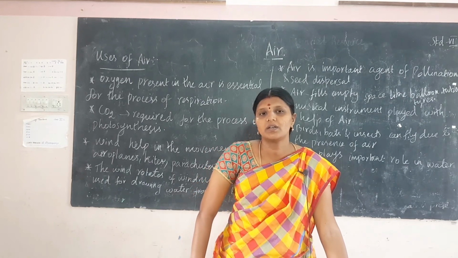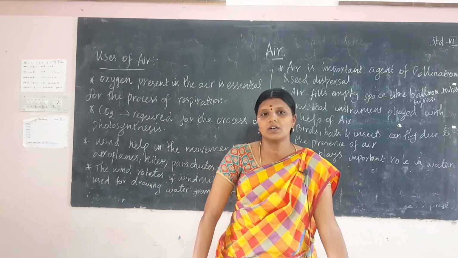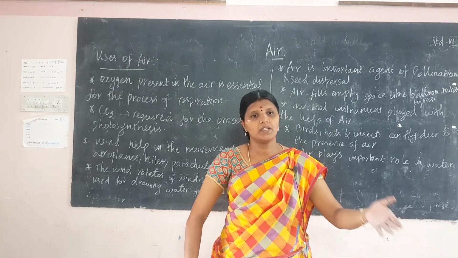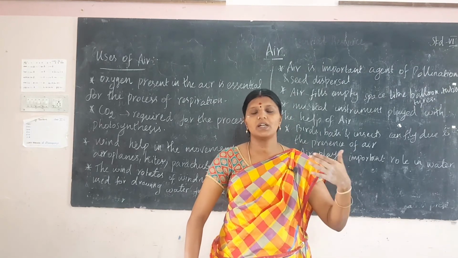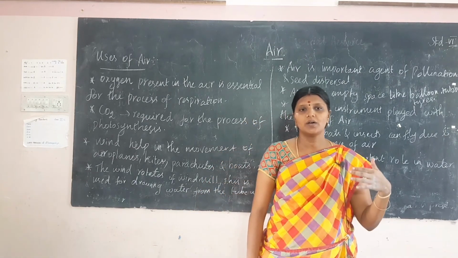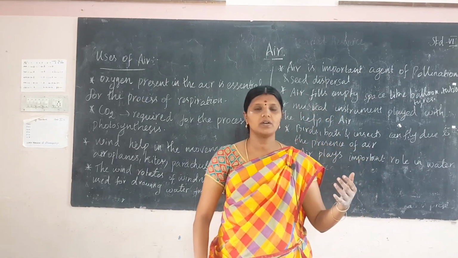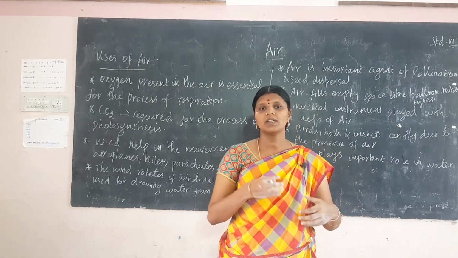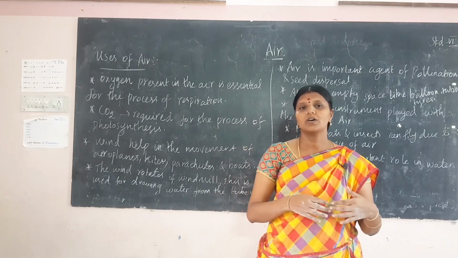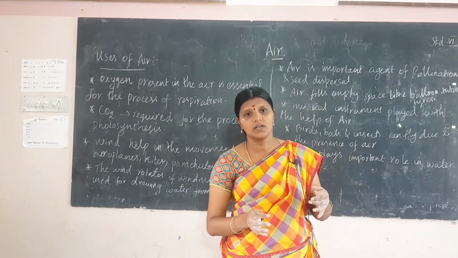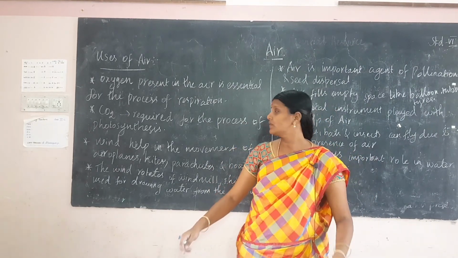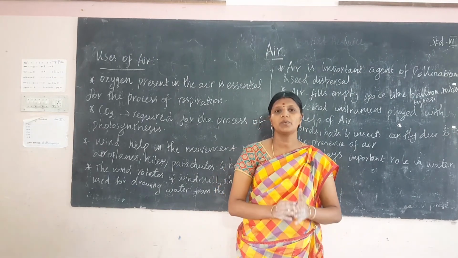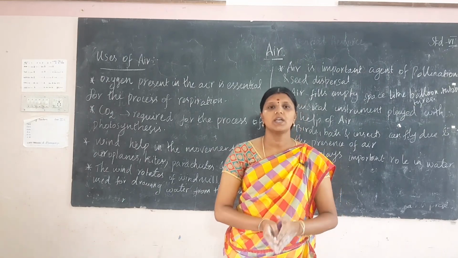The next component is dust and particles. Air also has many harmful dust and particles. They are released by factories, vehicles, and the pollution they create. The smoke coming out of factories and vehicles causes air pollution for us. So these are the main components of air. Next we also learned the various uses of air. I hope you all have understood today's topic. Thank you students.